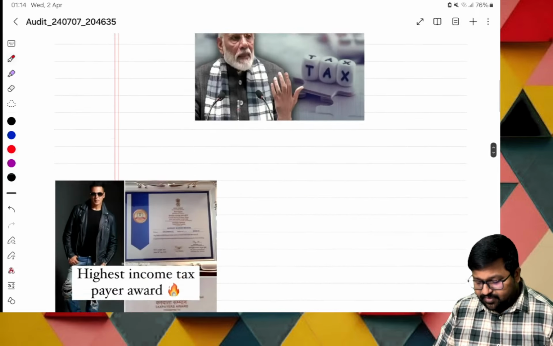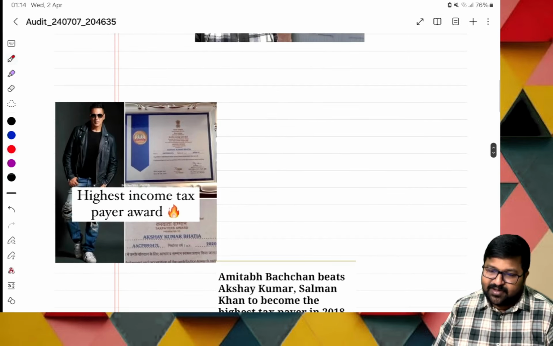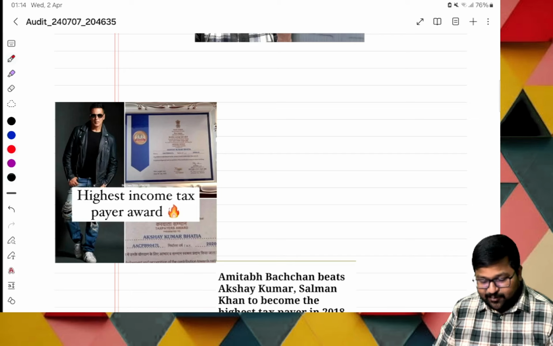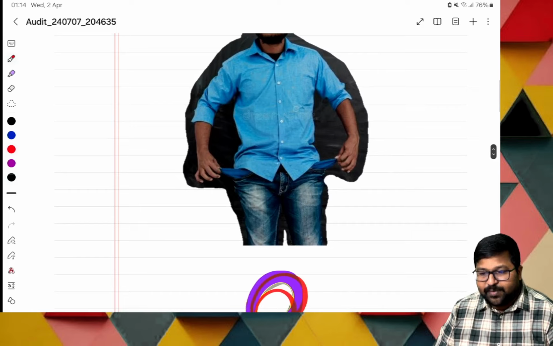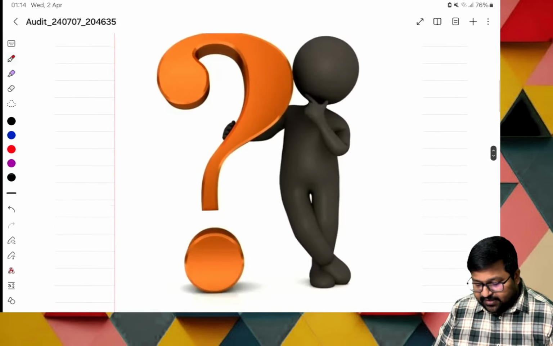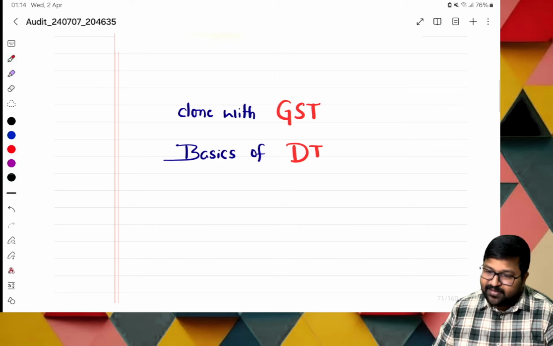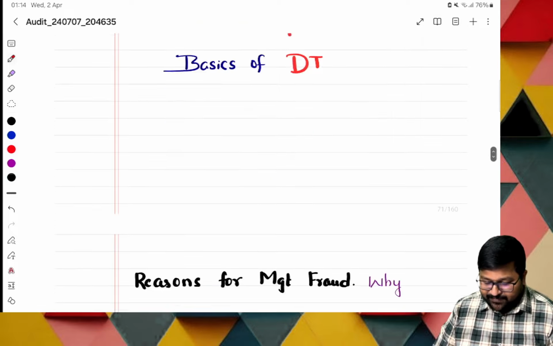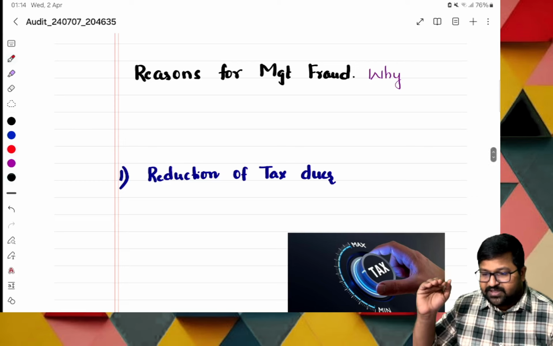Basically, these are the people who pay more tax. They may feel very happy, but in reality, are you willing to pay more tax? Definitely no. So management will not have the money to pay tax. Normally, you are done with GST or the basics of direct tax, and that will be very similar to these things. The very first thing management wants is reduction of tax dues.